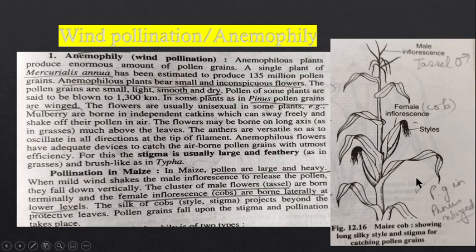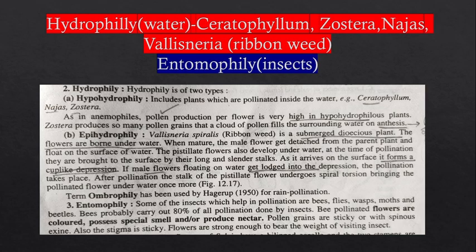So this hairy stigma will catch the pollen grains which fall from the upper side, because the pollen grains are heavy. So this is the arrangement in maize. So this is the pollination in maize. You can give maize as an example, in which case the pollen grains are large. But in the case of wind pollination, generally the pollen grain should be very light and the amount is very large. So I have discussed one plant, that is maize.